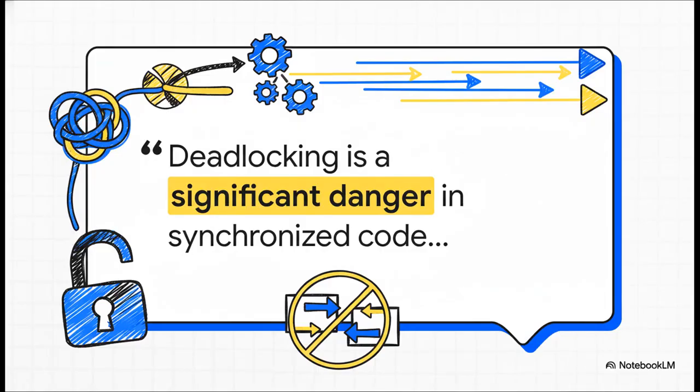And trust me, this is no small thing. Our sources are really clear on this. Deadlocking is a significant danger in synchronized code. It's like this silent trap waiting to spring, and when it does, it can bring your entire application to a complete grinding halt. So let's break down exactly how this digital standoff happens.